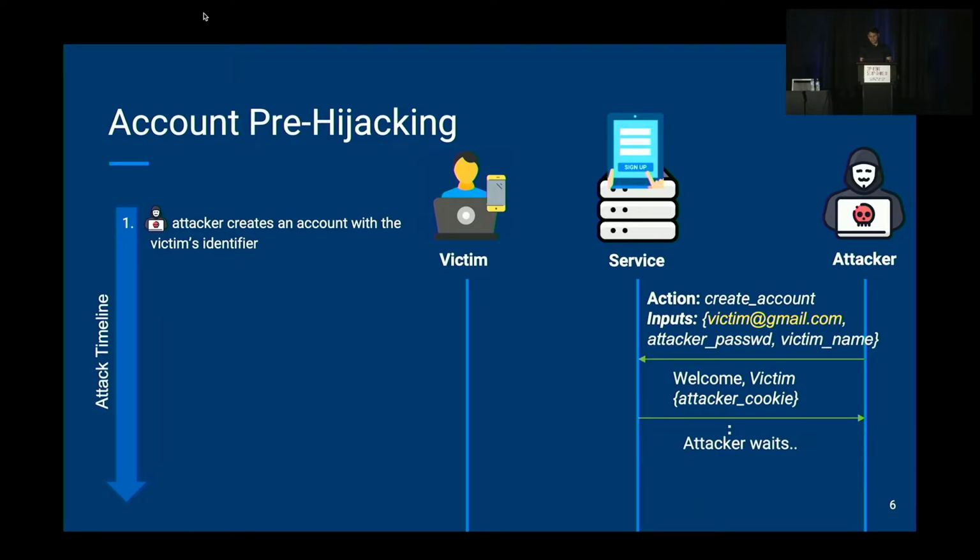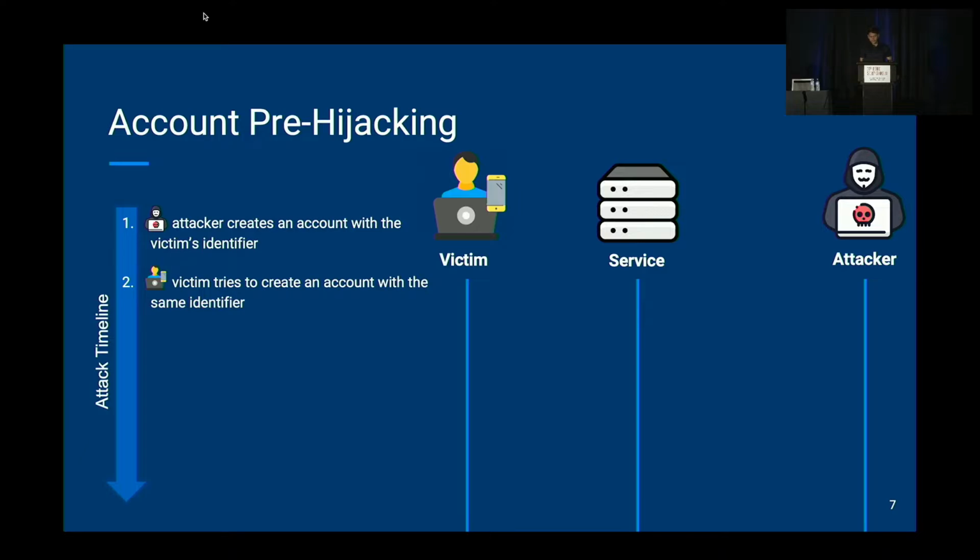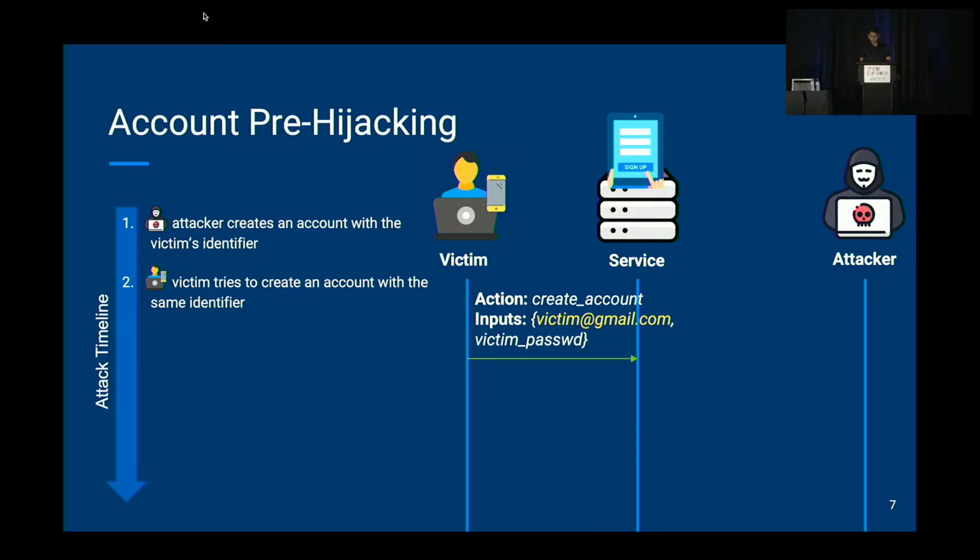The attacker then waits, in fact, until the victim tries to create an account with the same identifier. The victim will fill the sign-up form and provide the same email address that was provided by the attacker, and a different password, of course. The service will complain that an account already exists with the same email address. The victim is confused here because they don't remember creating an account. They may think that they had created an account in the past and forgot about it, or they may assume that this is because of the acquisition of this service by another service where the victim has an account.